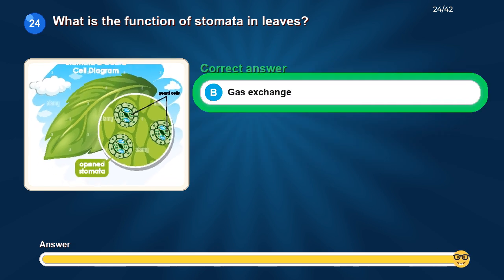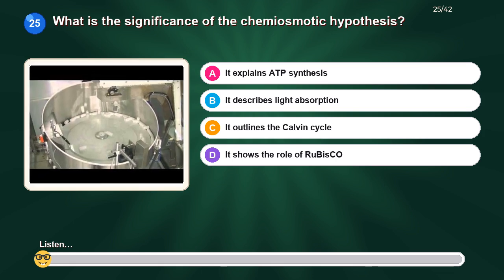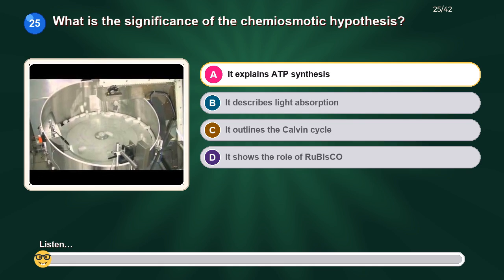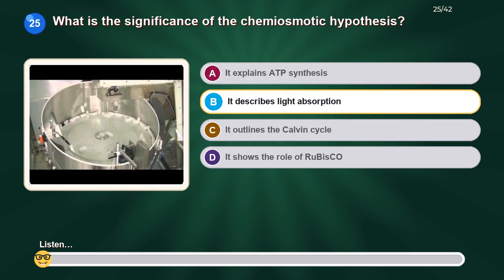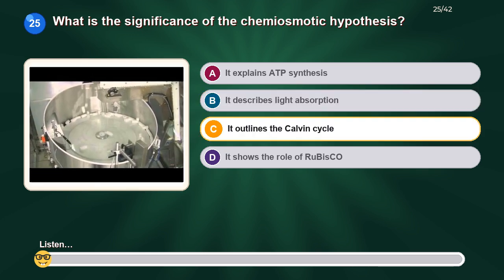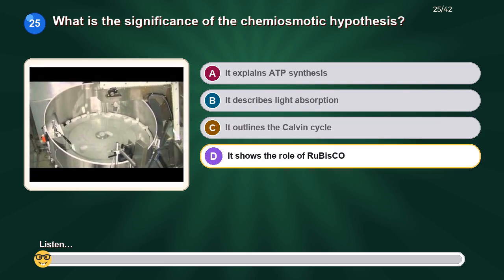The correct answer is gas exchange. What is the significance of the chemiosmotic hypothesis? Option A, it explains ATP synthesis. Option B, it describes light absorption. Option C, it outlines the Calvin cycle. Option D, it shows the role of Rubisco.